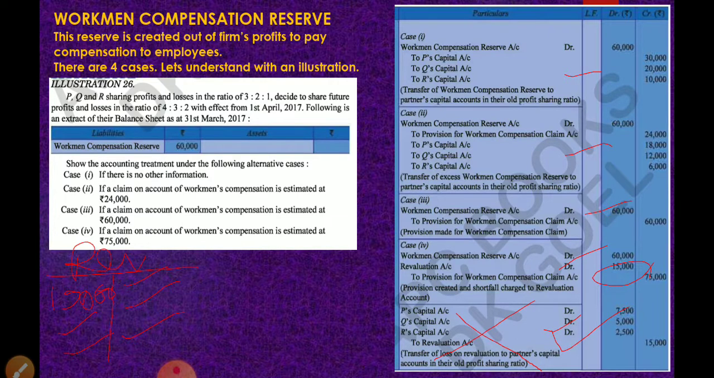So these are the 4 cases of workmen compensation reserve. I want you to copy illustration 26 and solve the 4 cases in your notebook. Children, this is a part of a full-fledged sum. You may get a question like illustration 26, a small sum, or you may get a full-fledged 8-mark sum in which one of the 4 cases will appear in the balance sheet. You have to prepare revaluation account, partner's capital account and balance sheet.